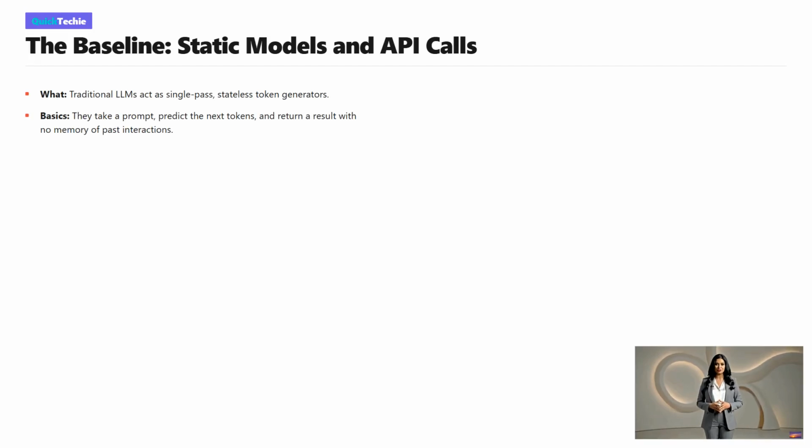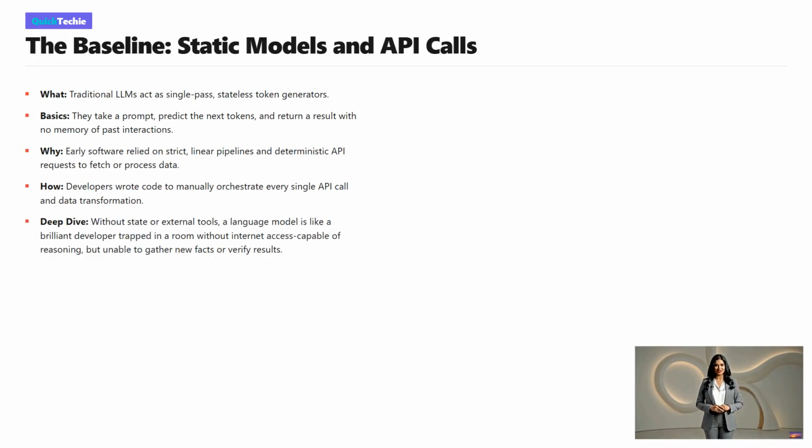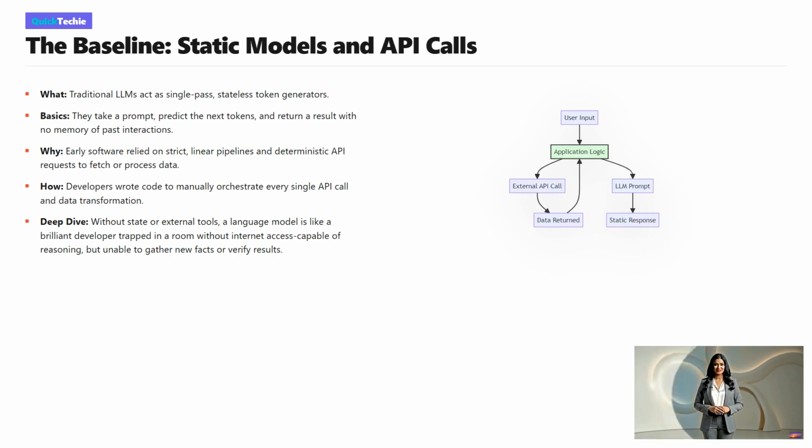Before we can appreciate autonomous systems, we must understand our baseline. Historically, software interaction, including early LLM usage, was completely stateless and linear. A traditional LLM is essentially a static predictor. It generates the next token based on a prompt, drawing only on patterns encoded in its training data. If you needed facts from outside that training data, you as the human developer had to write code to make an API call, parse the response, and feed it back to the model. The AI itself had no memory, no feedback loop, and no ability to interact with the environment. It was entirely confined to what it already knew.